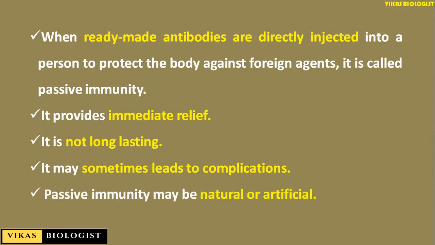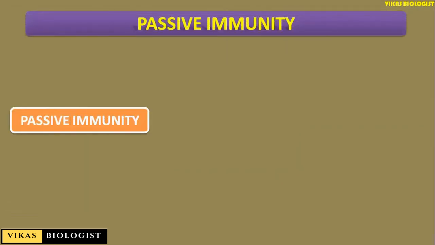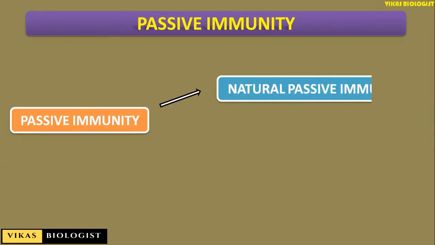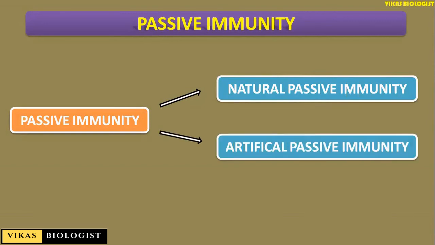Passive immunity may again be classified into natural or artificial. Passive immunity is of two types: natural passive immunity and artificial passive immunity.